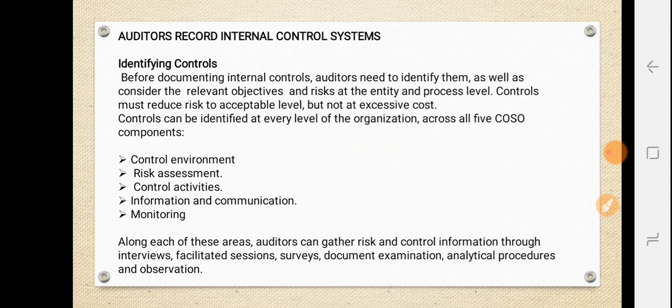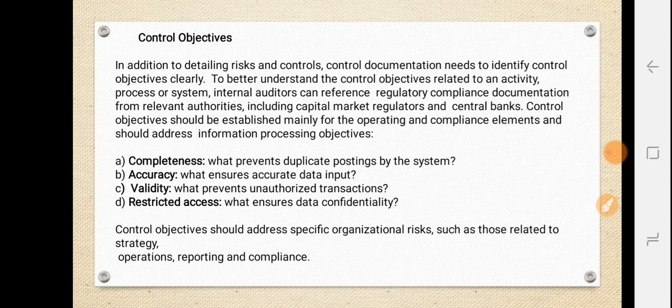Okay, so here there are certain things on how exactly we are going to have control objectives within the organization, with these four things. See, completeness is with respect to what: prevent duplicate posting by the system. How can they prevent this duplicate posting, which usually occurs while recording the transactions?